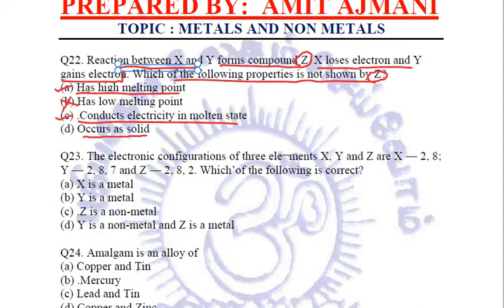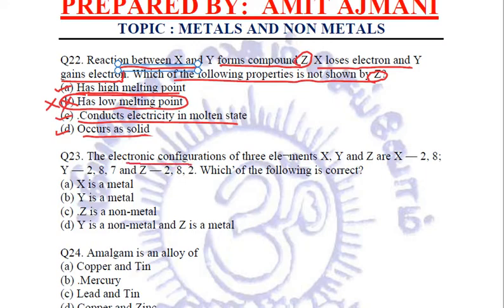It occurs as a solid. Yes, ionic compounds occur in the form of crystalline solids. So, having a low melting point is the property which is not shown by Z. So, Z is our answer. Clear? Coming to the next question.